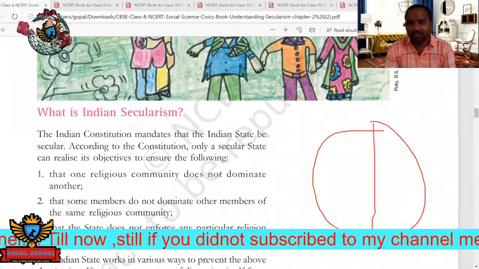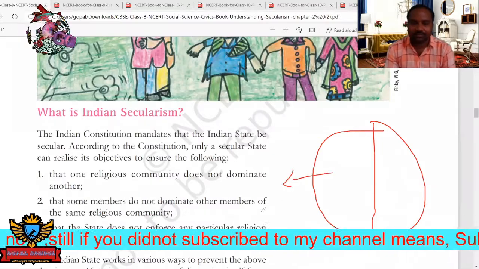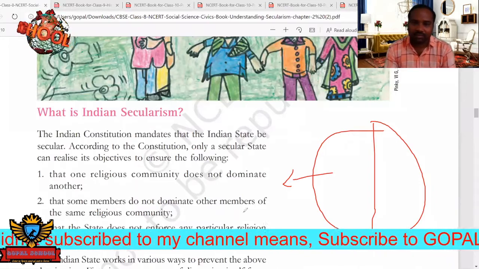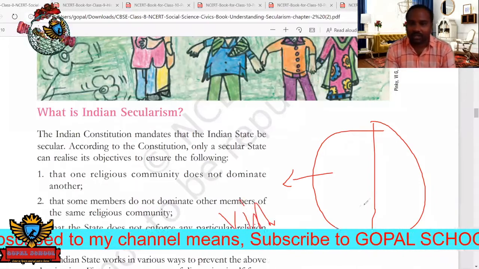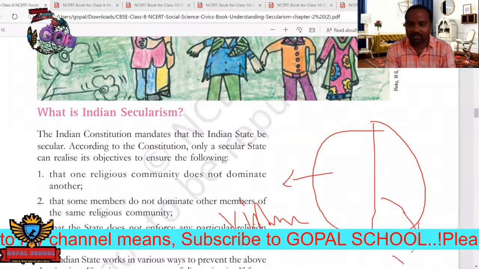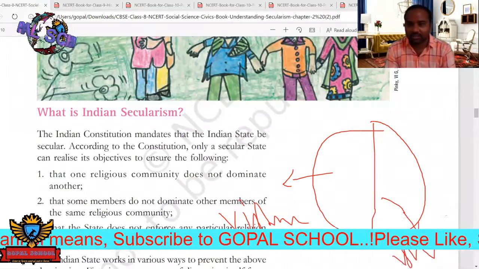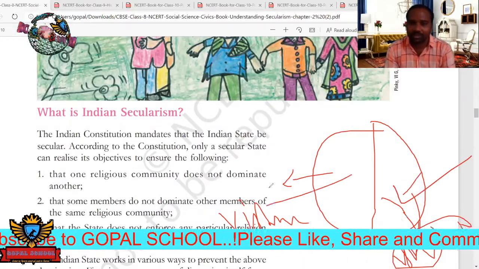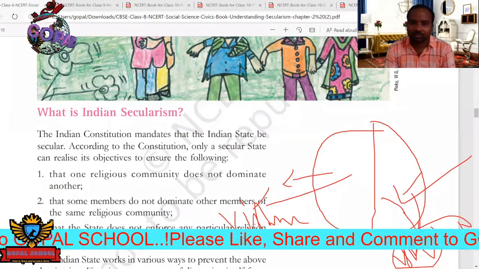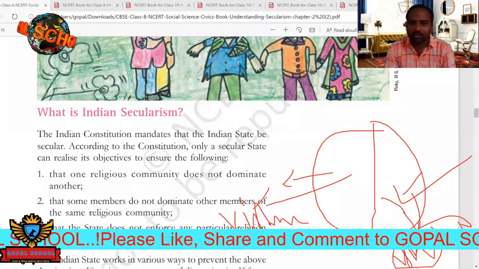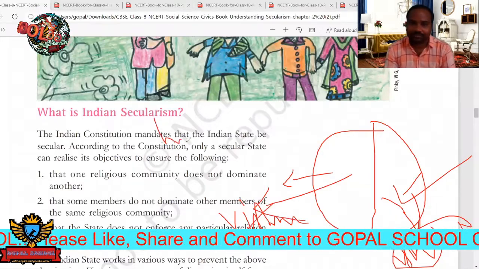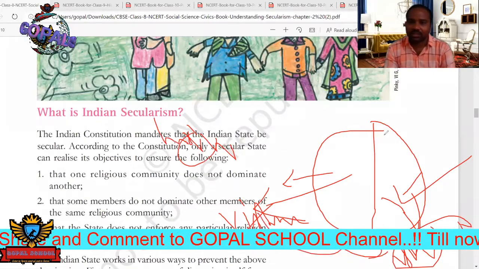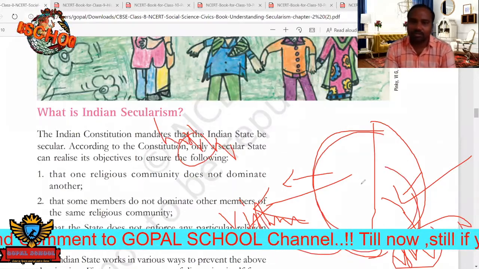One community is called Vaishnavas, and the next one is Shaivas. Shaivas are the worshippers of Lord Shiva. Vaishnavas are the worshippers of Lord Vishnu. There was long fighting in history, not in the present, between these two sub communities within the same religion. So there should be no domination here.